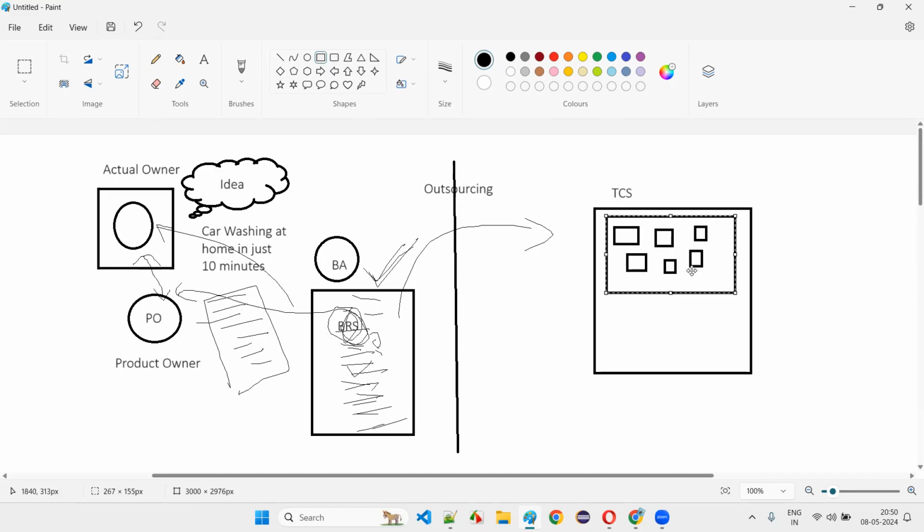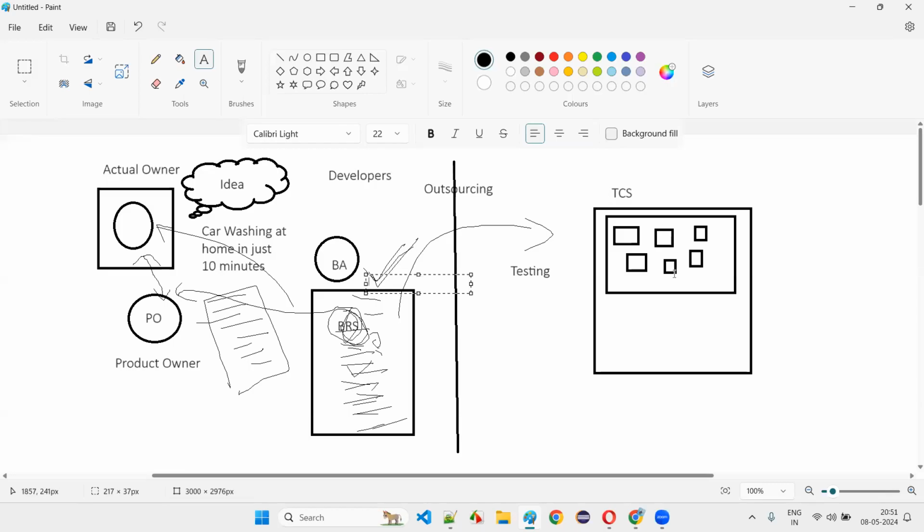So this team will be collected here, and once the TCS company does the bidding and somehow gets the project, how the project has come doesn't matter, somehow the project got outsourced to TCS, and TCS has to provide the testing services. Assume that the BRS document is given to this company. Now the developers are this side, they are developing it, and the software testers are testing it here.